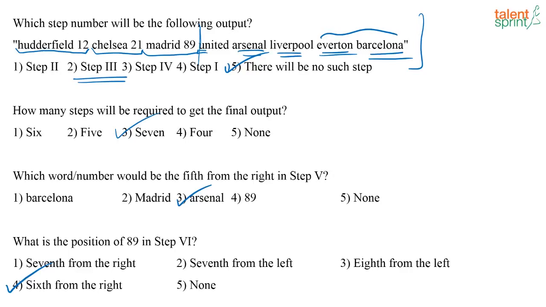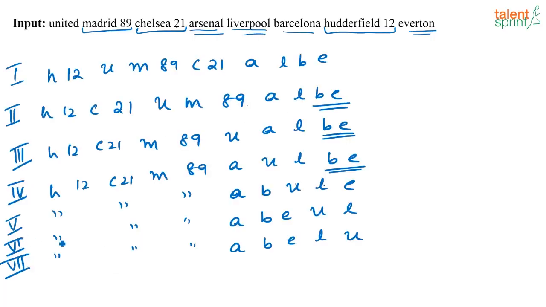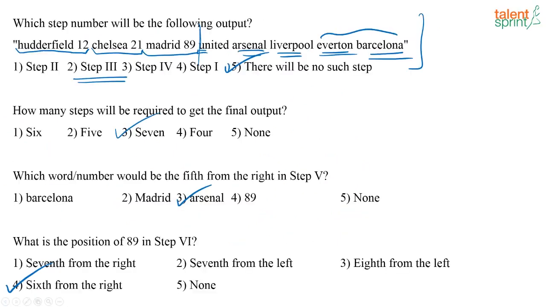Why I checked here was Madrid 89 is already fixed in the 3rd step itself. So in step 6, this is going to be 89 here. If you look from the right, 1, 2, 3, 4, 5, 6th from the right or 6th from the left, both will be correct. In the options they have given 6th from the right. Mark that as your answer.